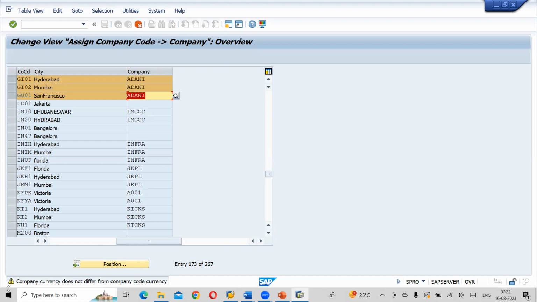In SAP, we get three types of messages: error message, soft warning message, and information message. An error message will not allow you to continue to the next step, whereas a soft warning message will allow you to ignore it and continue. An information message means everything has been processed successfully, so we will get information like so-and-so document posted with so-and-so document number in so-and-so fiscal year. These three types of messages are important, and we need to read them.